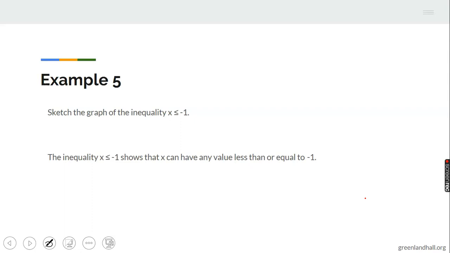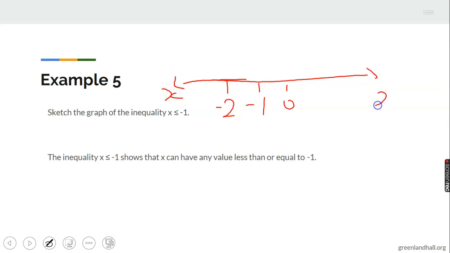Are you done? Okay. Now, for those that do not know, this is the graph. We have 0 here. We have -1. We have -2. We have x here.